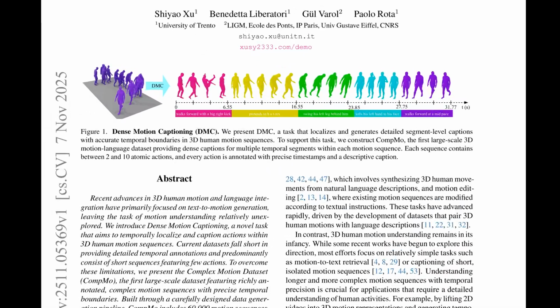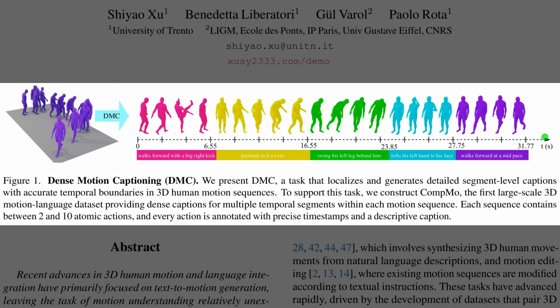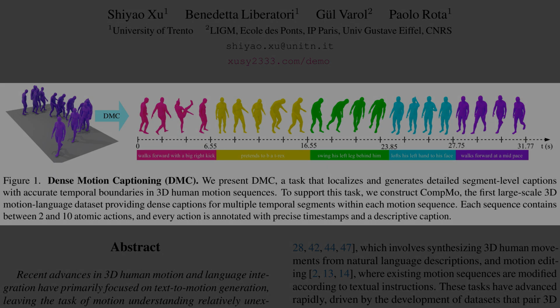Alright, Figure 1 shows what dense motion captioning aims to deliver, segmenting a long 3D motion into discrete actions and writing a caption for each. Temporal localization means finding the exact start and end times for every action. The silhouettes illustrate successive actions, demonstrating how motion evolves across the sequence. The colored timeline marks segments with natural language labels, which ties actions to timestamps. This setup matters because real sequences mix many small moves, so precise boundaries keep captions faithful.